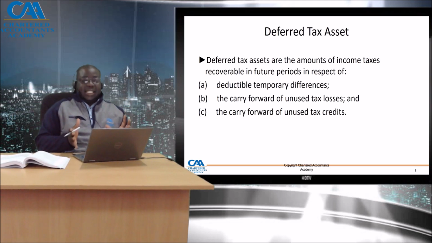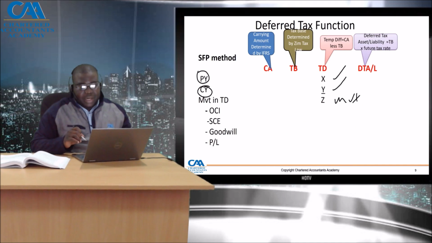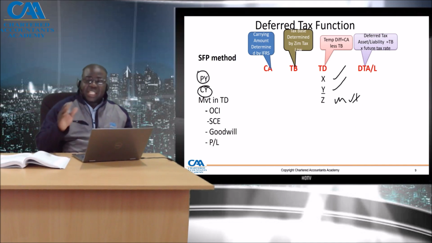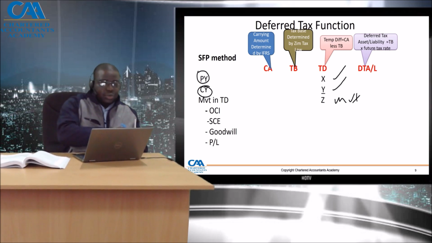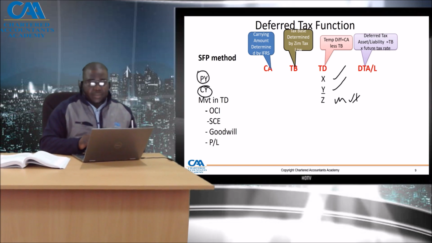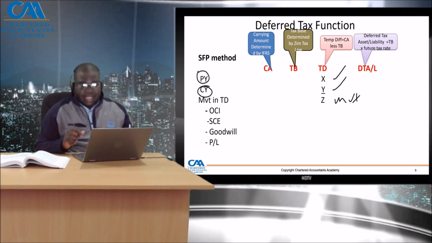How do we calculate deferred tax? So the deferred tax function. You need the carrying amount of all the assets. You need the tax basis. The difference is what we call the temporary difference. You then multiply by a rate to get your either deferred tax asset or deferred tax liability. And on this function, you do that for all the assets for prior year and for all the assets for current year. When you then compare prior year to current year, you get the total movement in deferred tax.